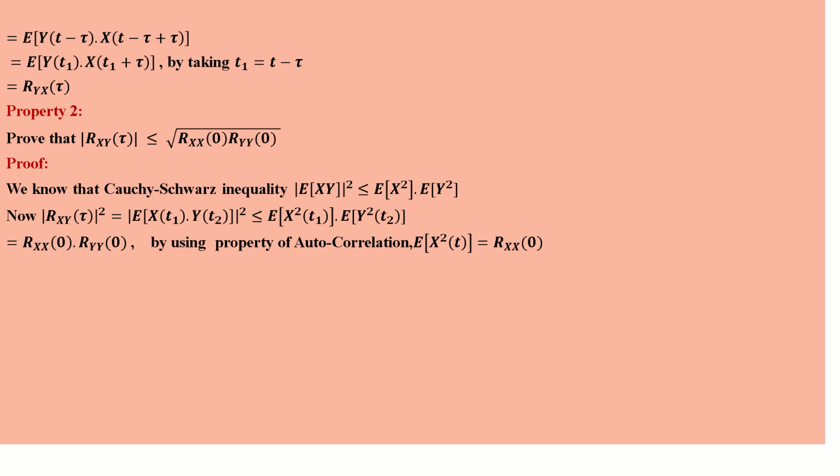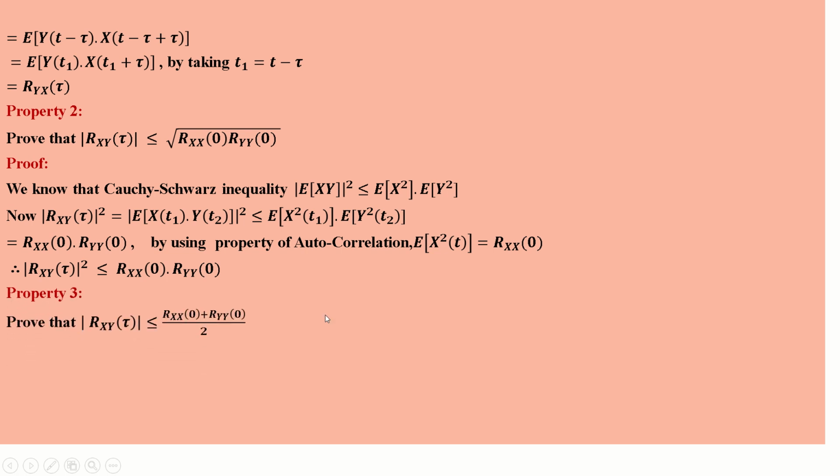We know the property of autocorrelation. In the autocorrelation, we saw that expected value of x square is equal to R of 0. So Rxy of tau whole square, within the modulus, is less than or equal to Rxx of 0, Ryy of 0. Next property, prove that modulus of Rxy of tau is less than or equal to Rxx of 0 plus Ryy of 0 by 2.